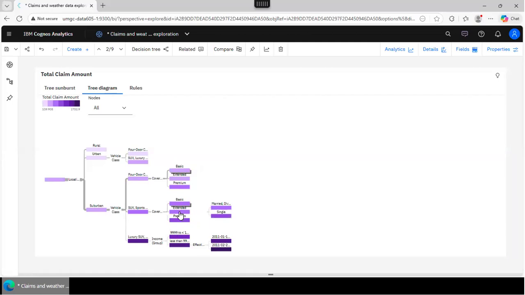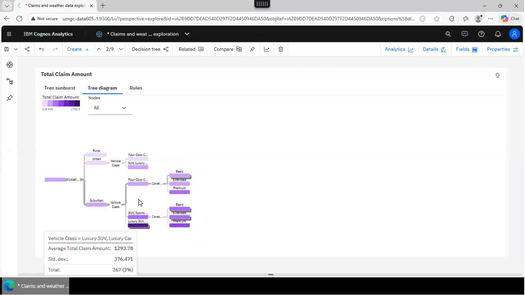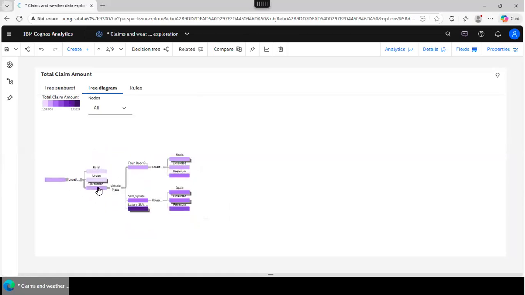Sometimes it might be easier to read the portion that you're interested in, or if you want to take a screenshot, right, of the part that you discuss, you probably want to collapse things that you don't want to look at, right? But see this, like rural, we are done, right? Now suppose that it's urban, and how do I know that my node can be expanded? Do you see this little bold line under the node? It means that it can be expanded. So see this, I hover, and it's using the information gain.